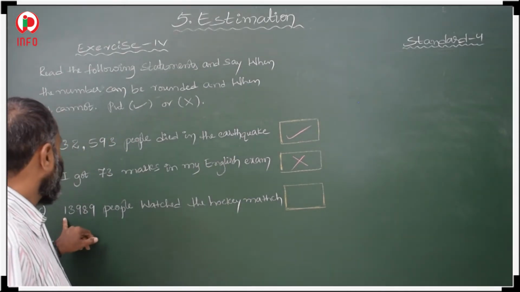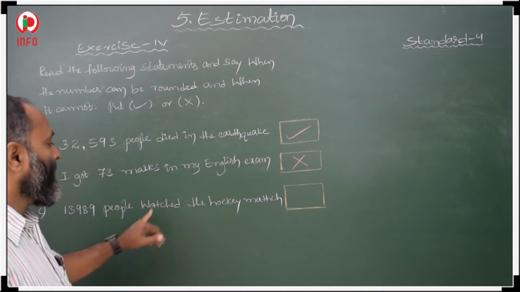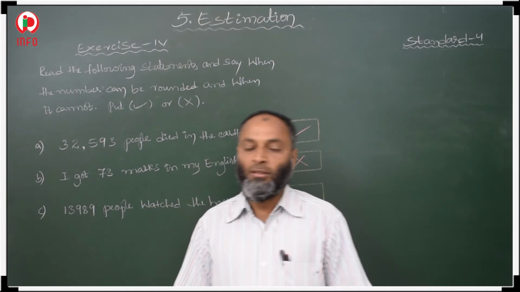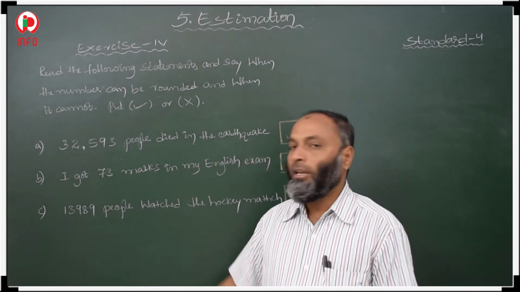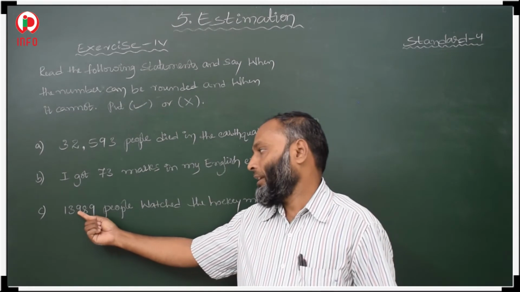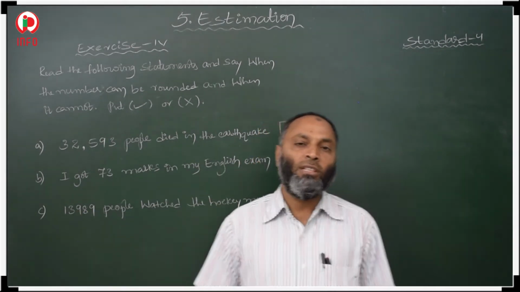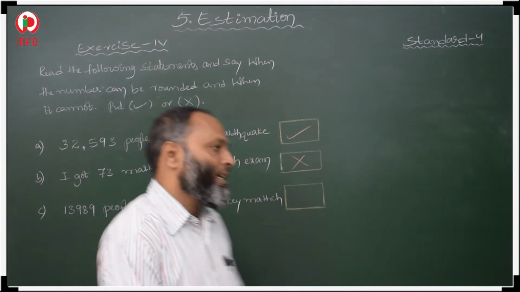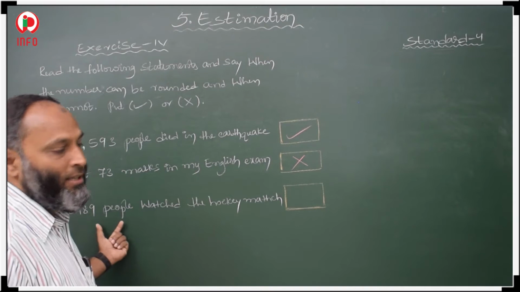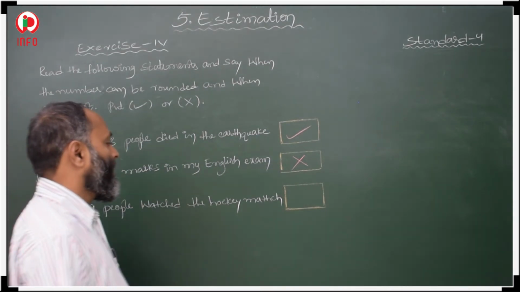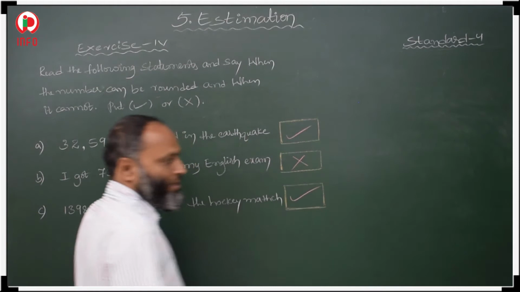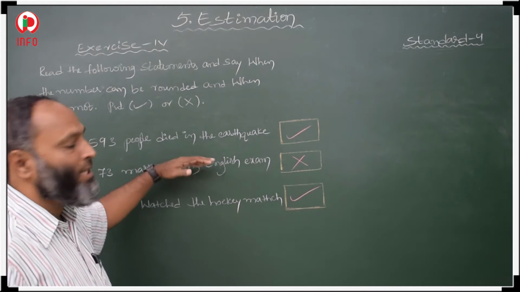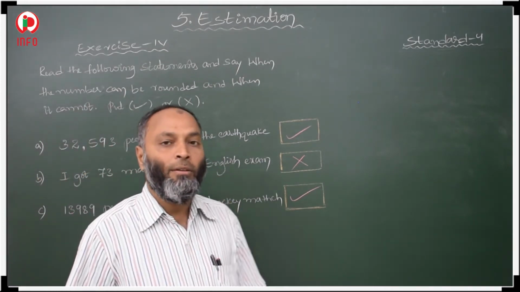Here in the third, 13,989 people watched the hockey match. These many people watched, so it can be rounded. The number of people, 13,989, is near 14,000. So we can round this number in this situation. So in these two cases rounding off is possible. In this case, rounding is not possible. Okay. Thank you.